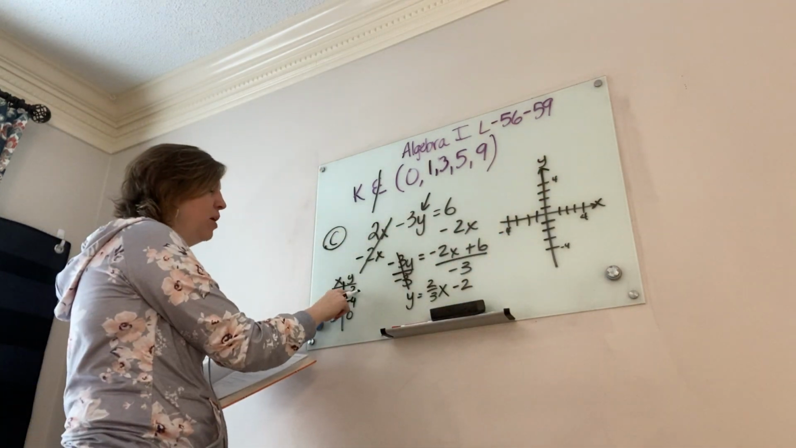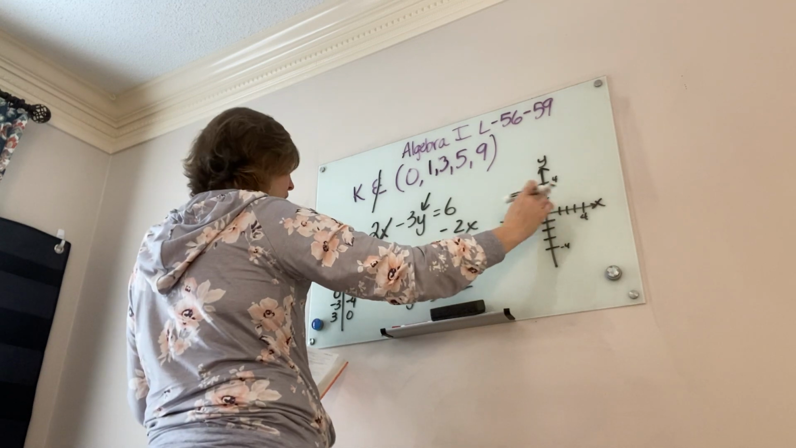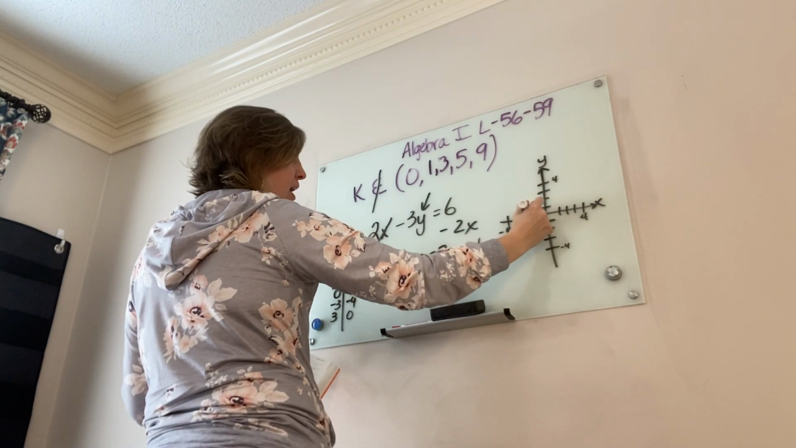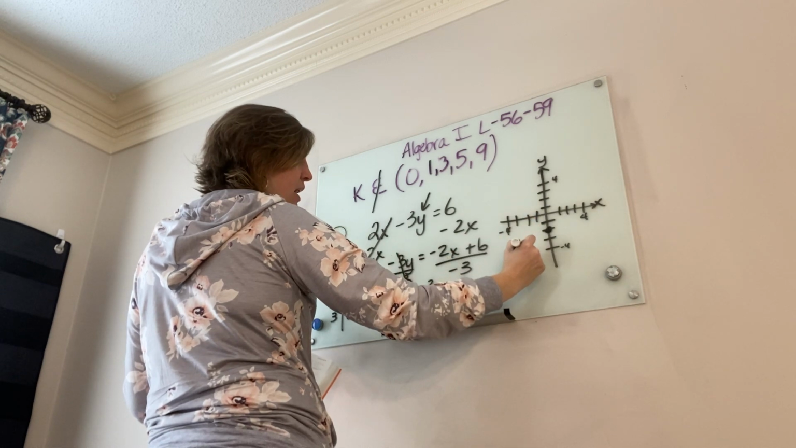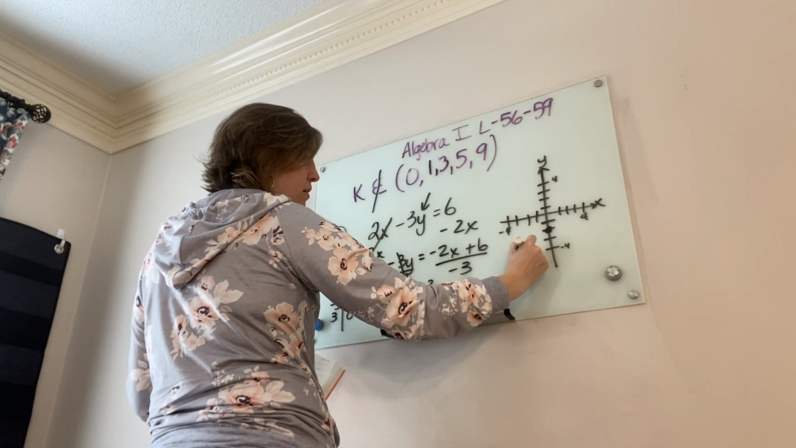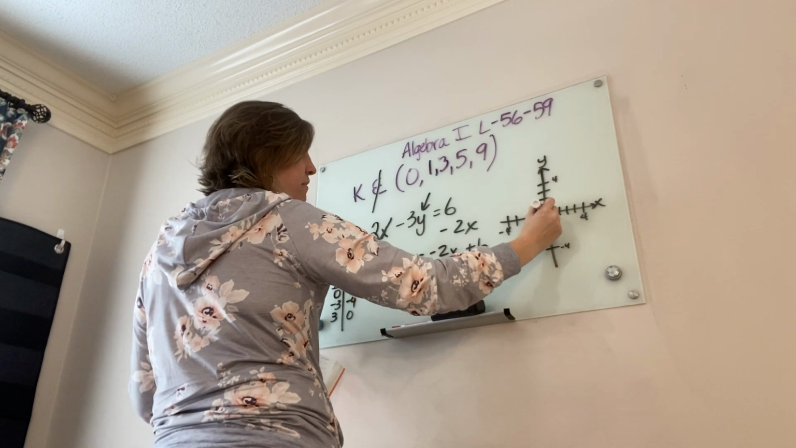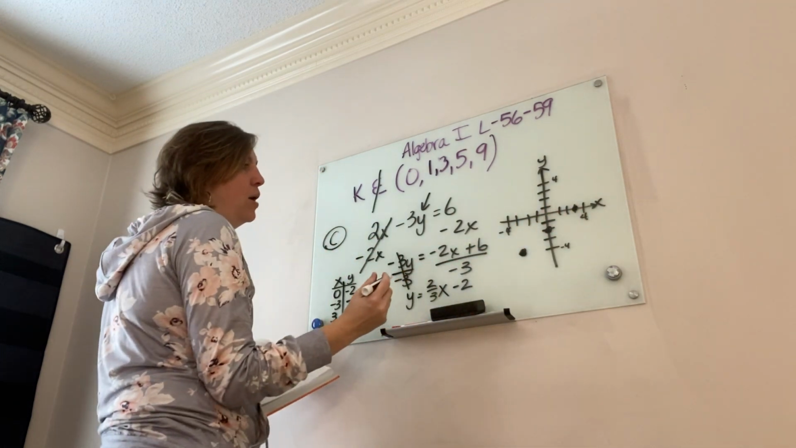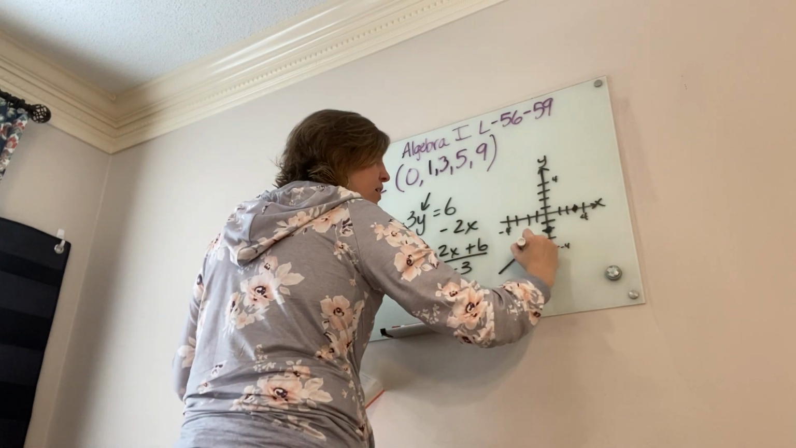If it's 0, negative 2, that means it doesn't go right or left, and negative 2 comes down. Negative 3, negative 4 is here. And then I've got 3, 0. That means it goes to the right 3, but doesn't go up or down. So friends, I've got this line.